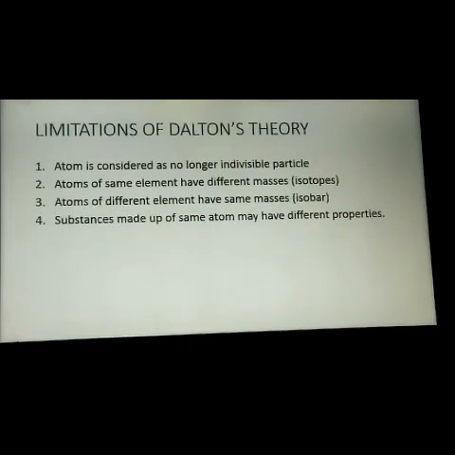Now let us see the limitations of this theory. Atom is no longer considered as the smallest indivisible particle. Atoms of the same element can have different masses. That is said to be an isotope. Do you know what is meant by an isotope?